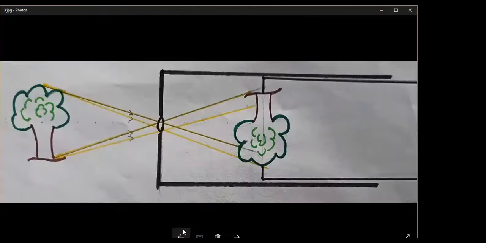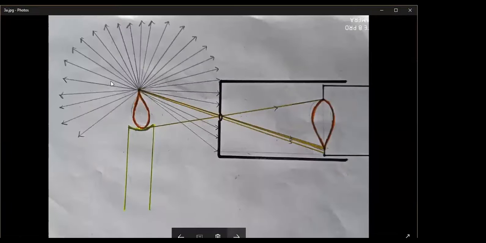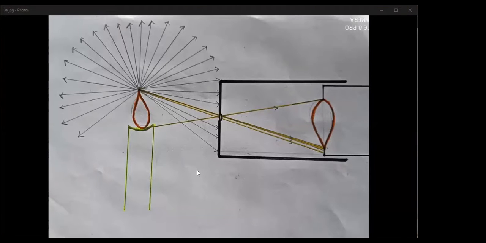Now we go to the next question. Looking at the diagram again, please answer. Looking at the diagram, the ray which is coming from the top portion of the flame will enter where? Which portion? That's the question. A ray of light coming from the top portion of the flame which passes through the hole will reach where? Bottom part of the screen.